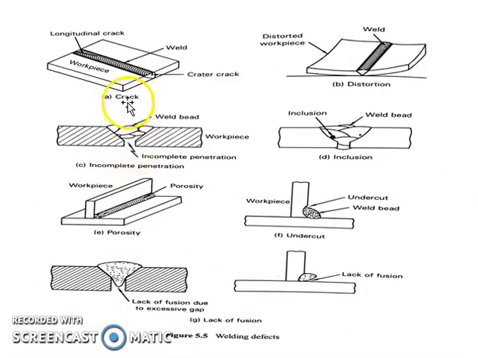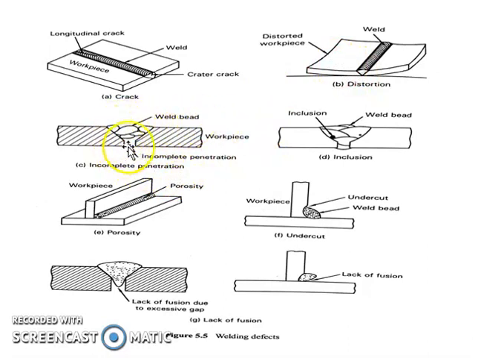You see the crack here. When the two weld joints are joined, due to improper handling, a crack occurs. Similarly, distortion: one part is lifted compared to the other part. Here, in penetration, the weld bead is not completely filled.